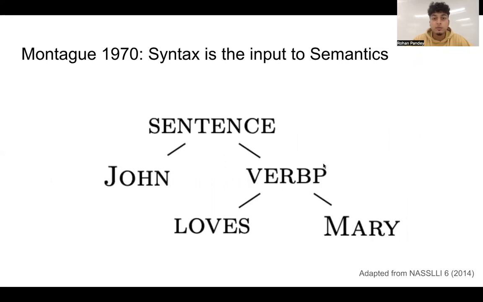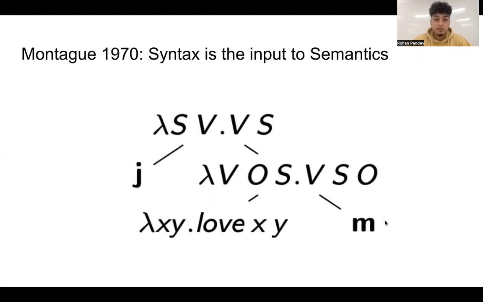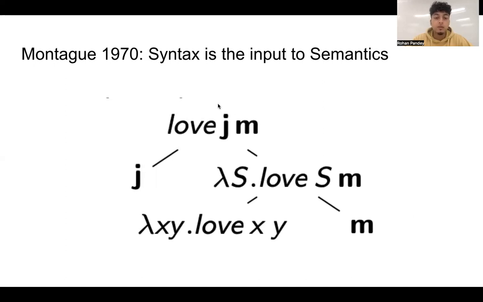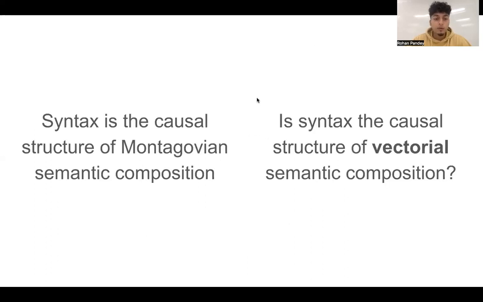In other words, Montague views syntax as the input to semantics, where we can take a sentence, construct its syntactic parse, so for example, John loves Mary, and then map this syntax parse into a semantic parse that leverages Montague's lambda calculus. So for example, we can take the word love and say that it takes a subject and an object, and then we feed the object into it, Mary, and then we feed the subject into it, John, following the syntactic parse, and now we have a semantic representation that comes out the top. In other words, the Montagovian view is that syntax is the causal structure of semantic composition at the symbolic level.